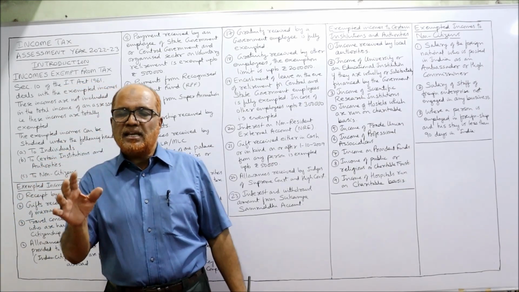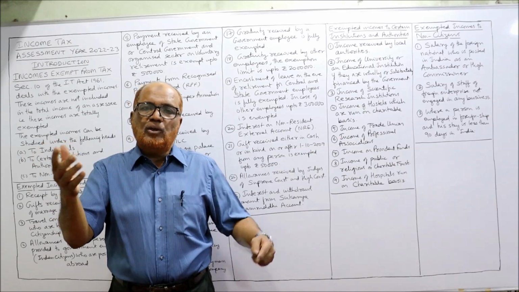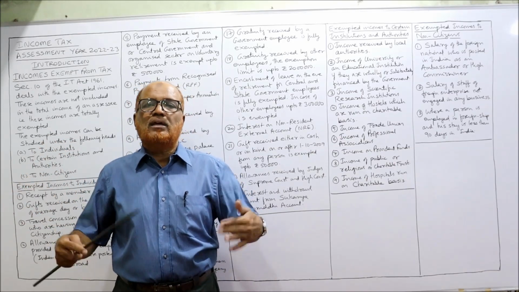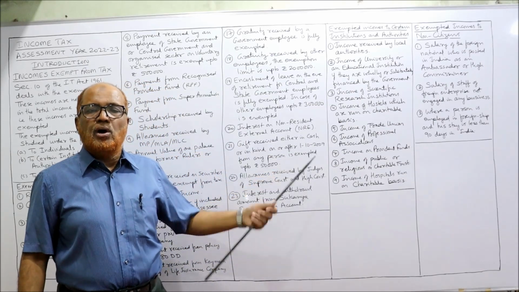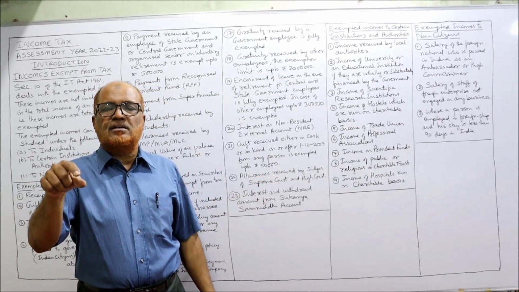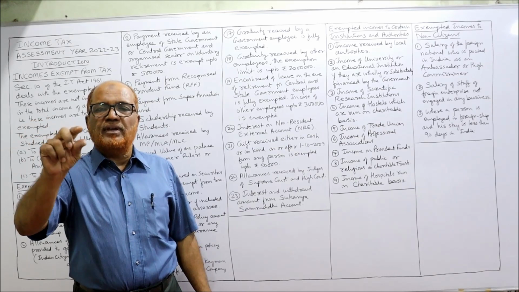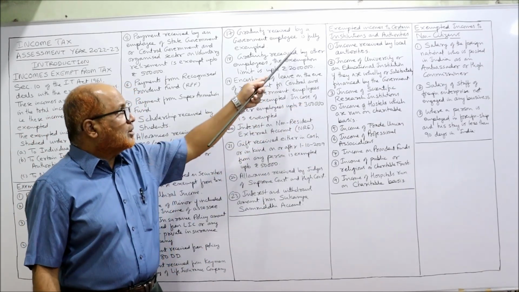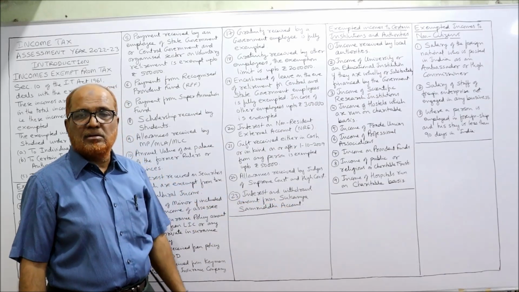Now, when you are asked in the examination to give a few examples, you can give examples of either individuals or institutions. Or if it is specifically asked, give some 5 examples of incomes which are exempted from tax for institutions, then you have to remember only institutions, right?